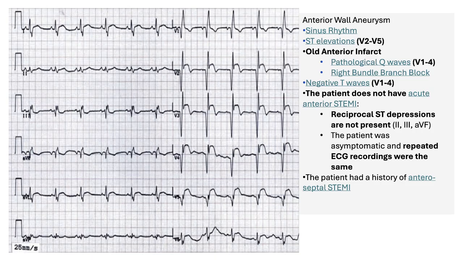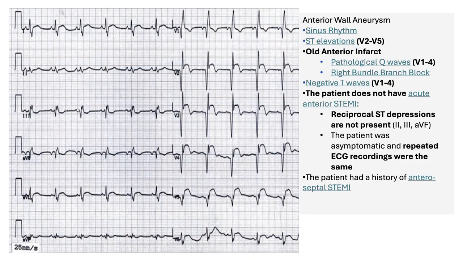T waves are negative in V1, V2, V3, and V4. It looks like an anterior STEMI, right?